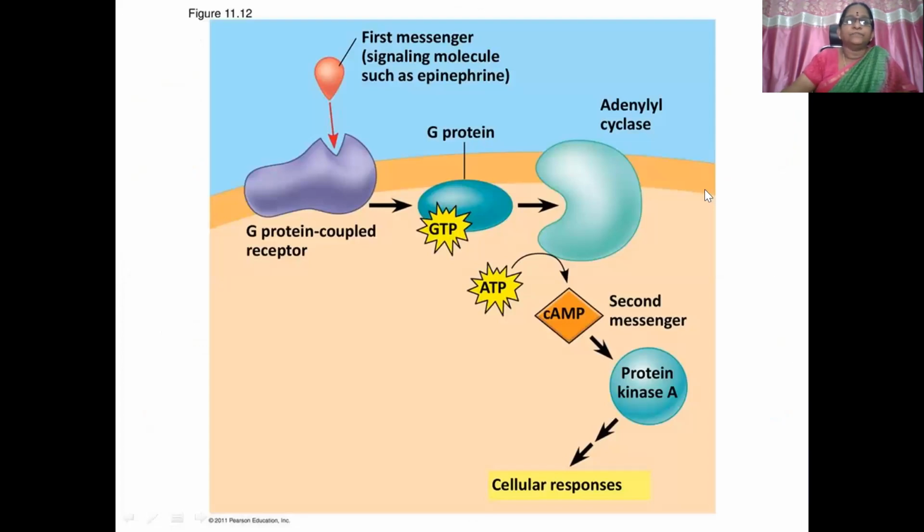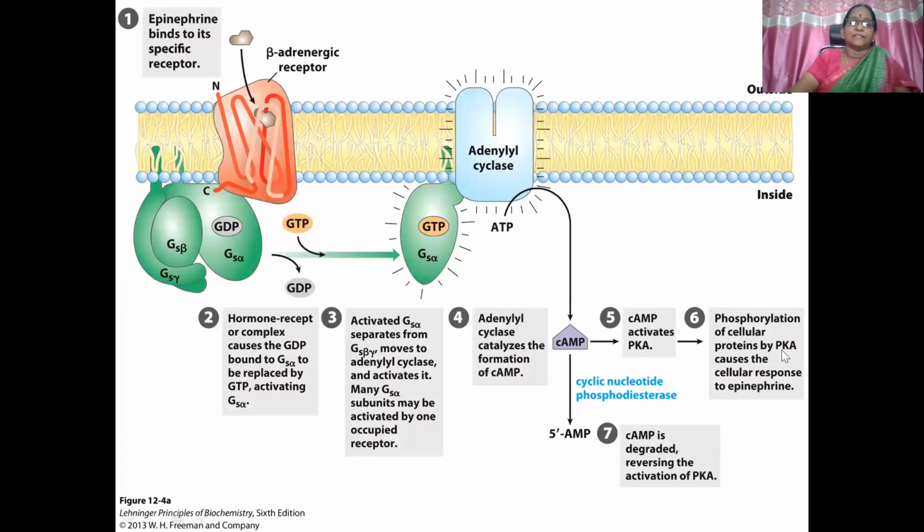Same here: G protein, GTP, and cyclic AMP is released through adenylate cyclase stimulation. This acts like a second messenger, which results in protein kinase stimulation. Further phosphorylation of proteins within the body happens, giving rise to cellular responses.